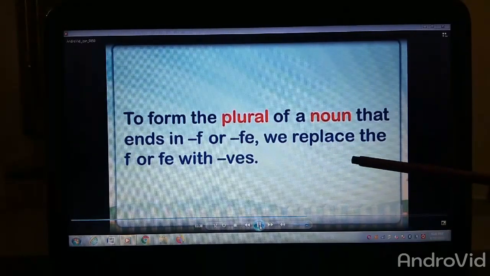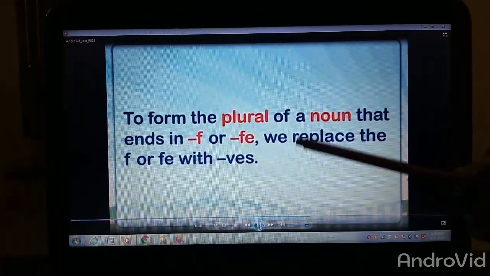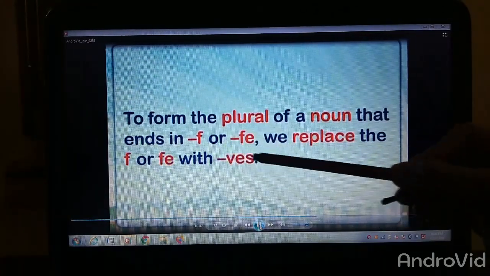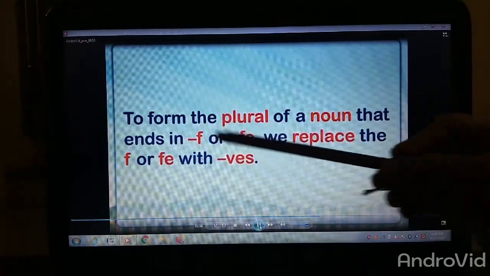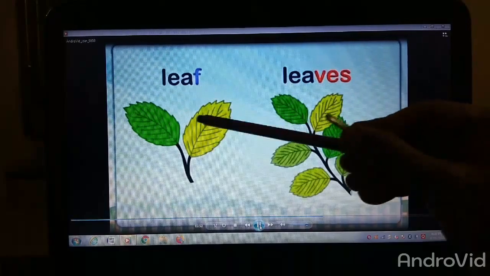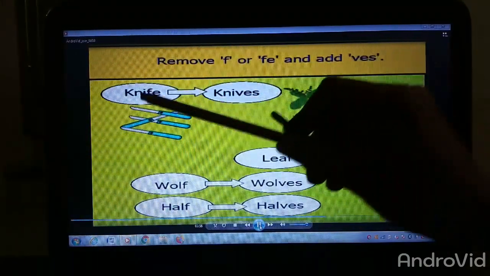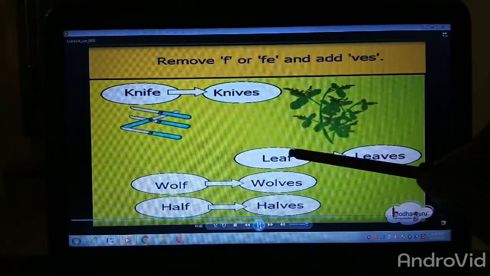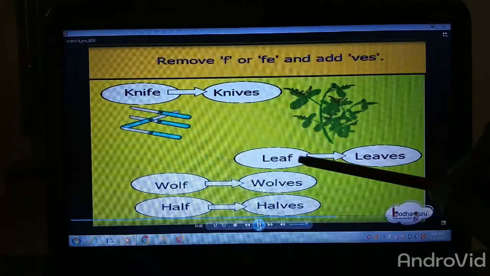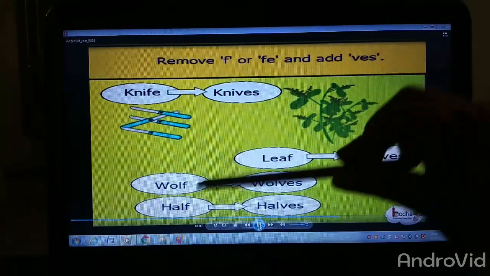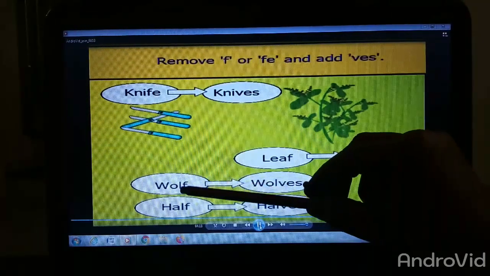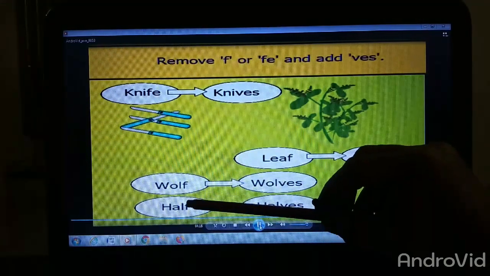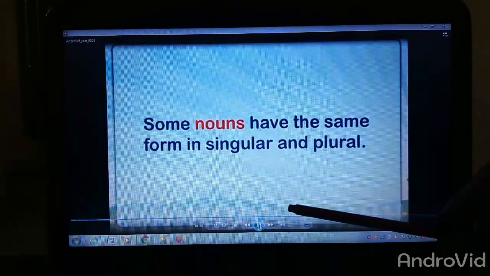Now the plural form of a noun that ends with f or fe. The words which end with f or fe, at the end we change into ves. Like for example, leaf, leaves. Knife, the word ending with fe, it becomes knives. Leaf, ending with f, changes into leaves. Wolf, the word ending with f, changes into wolves. Half, the word ending with f, changes into halves.